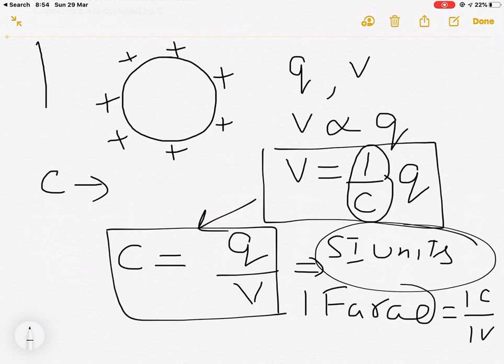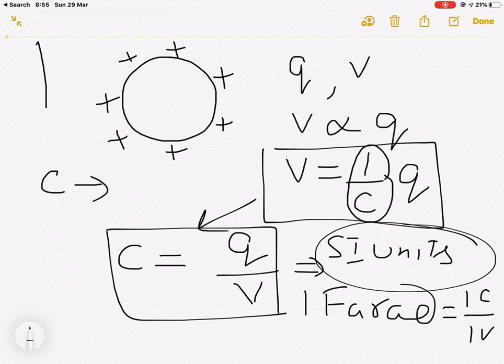In this way we can even calculate the dimensional formula for capacitance. Although 1 farad is quite a large unit, the practically used unit is microfarad. In most of the questions, microfarad will be used. 1 microfarad is equal to 10 raised to power minus 6 farad.